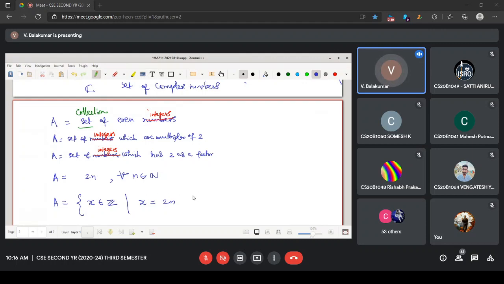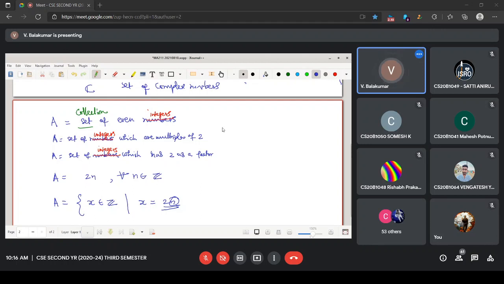I want to write a little more carefully. Once you write 2n, I will ask about n. Then he has to give this condition also. So here n belongs to, yeah, we shall write this. This also is correct. If I write like this, then it's fine. Even integers you are collecting.